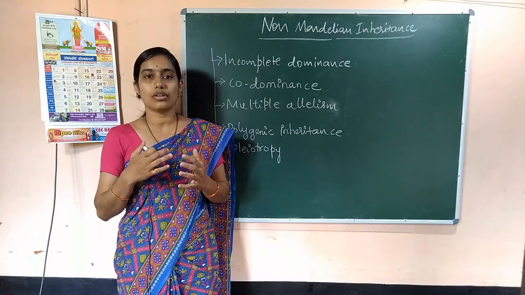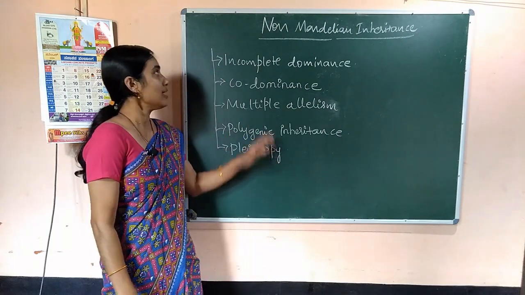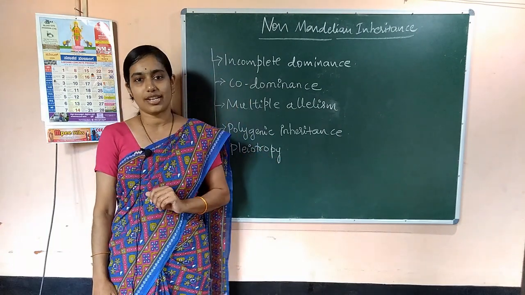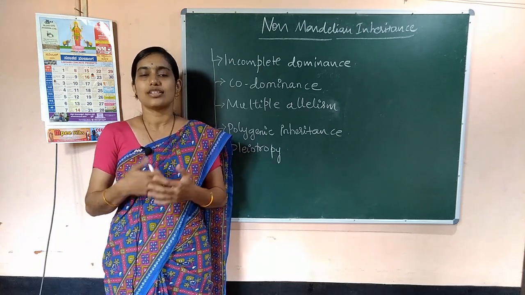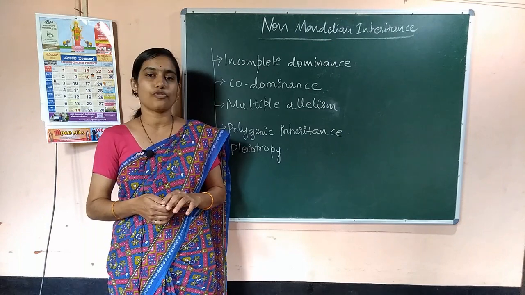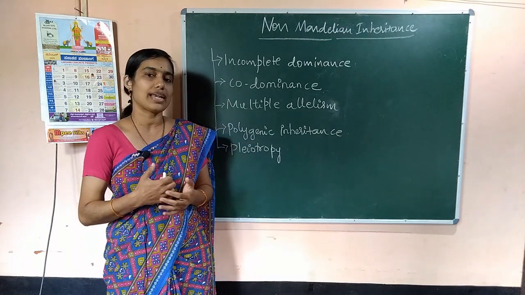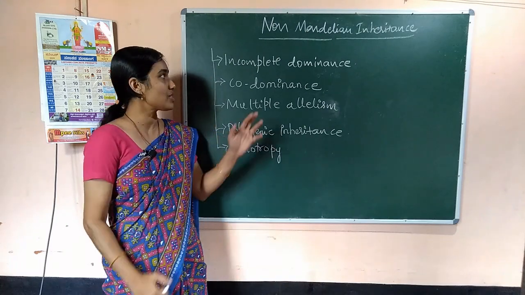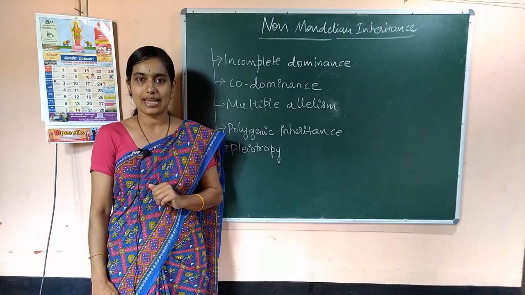So those we will study in today's class, that is non-Mendelian genetics. Other than Mendel, some other geneticists studied different patterns of inheritance. Those come under non-Mendelian genetics or non-Mendelian inheritance.